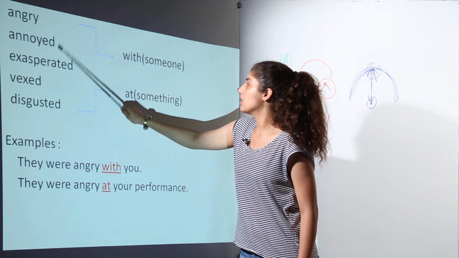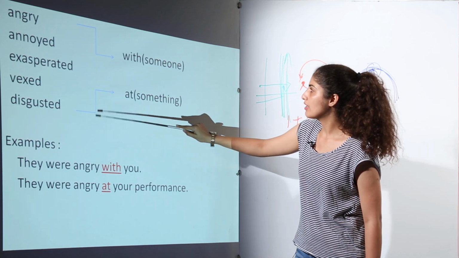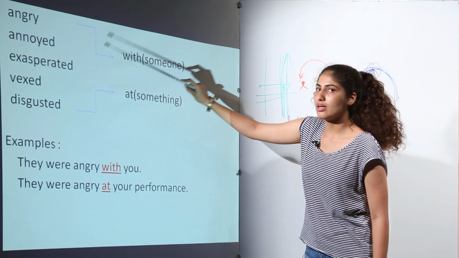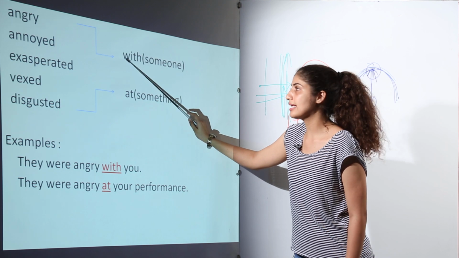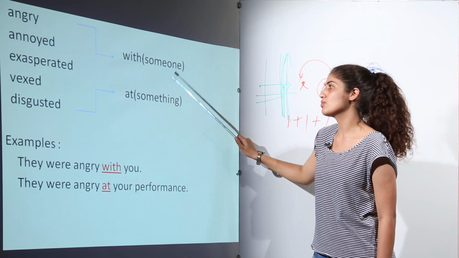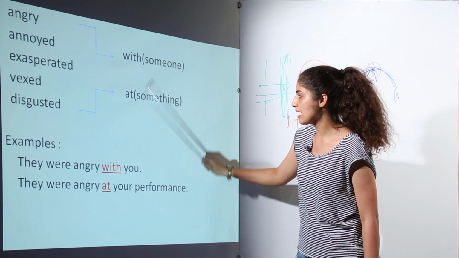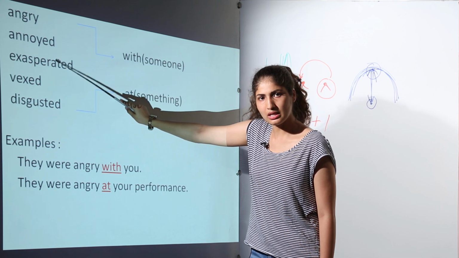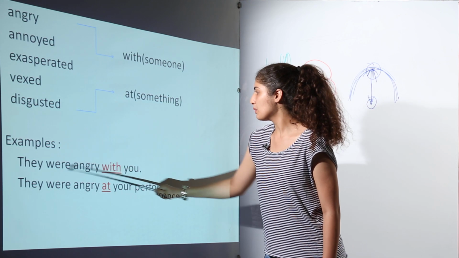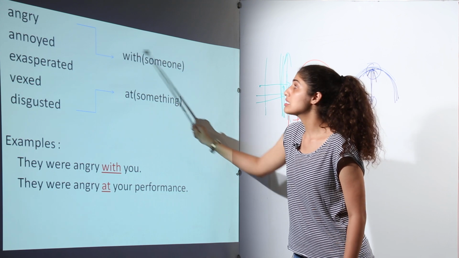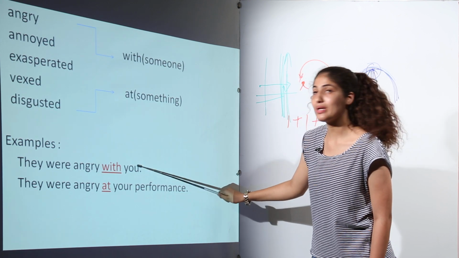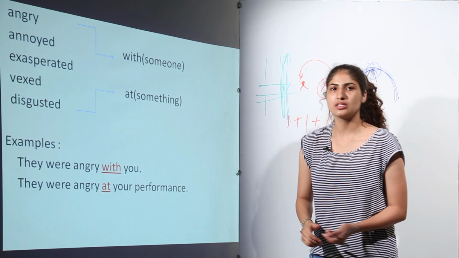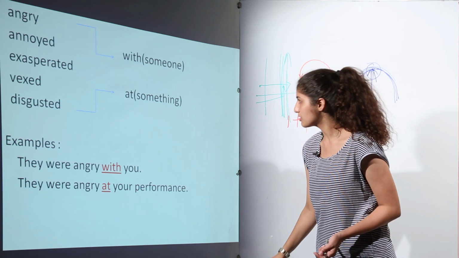See, these are the words, these are the verbs which are used in a similar way. For example, if these words are used in reference to someone, then they'll take the preposition "with". If it is in reference to something, then it will take the preposition "at". We are taking the example of "angry" here. If we want to replace "angry" with some other word, then also the rules will be the same. They were angry with you, with someone. Here "you" is someone, therefore "with" is used. They were angry at your performance. Now this performance is something, they are angry at something, therefore "at" is used.